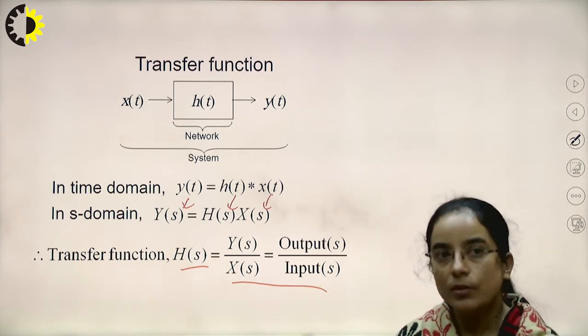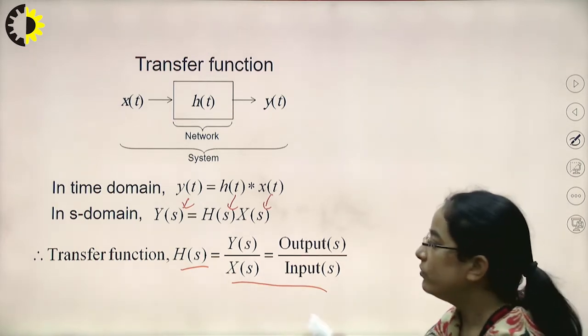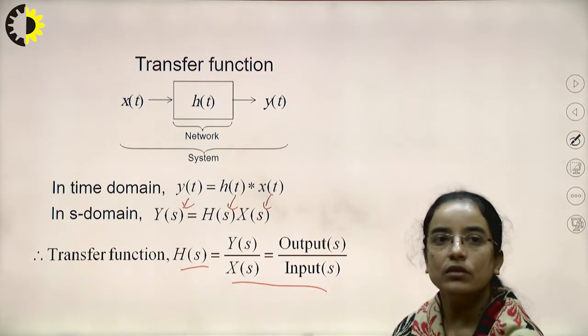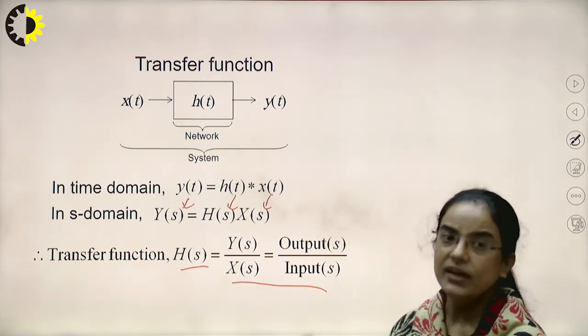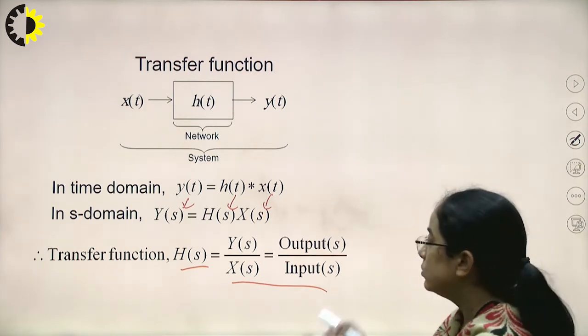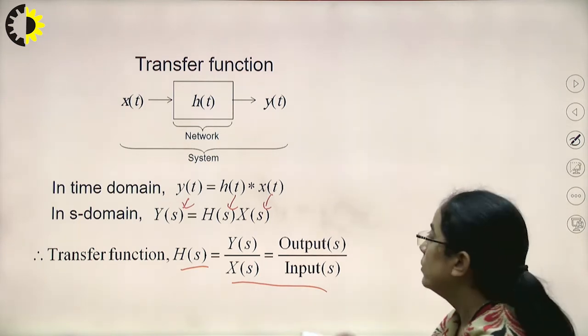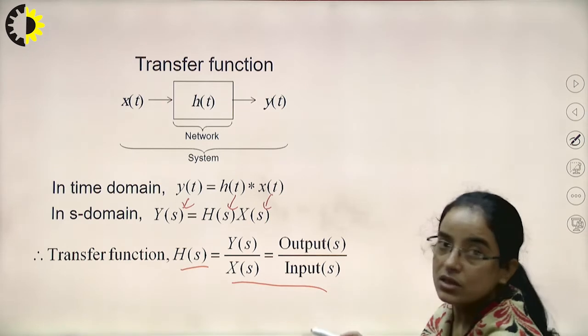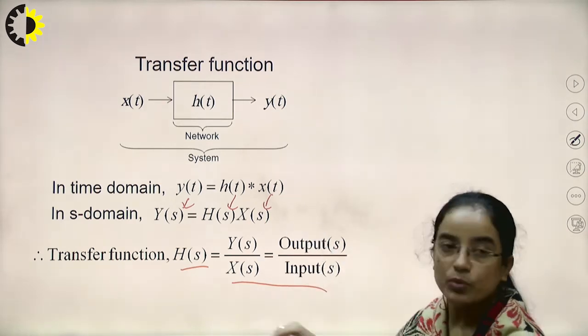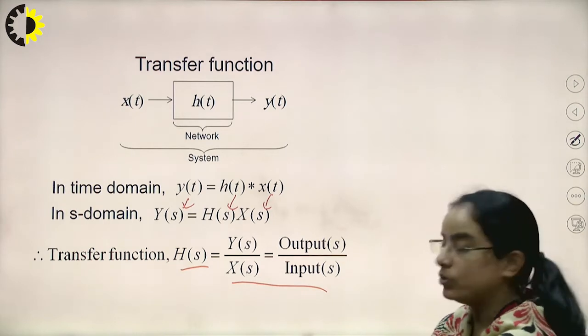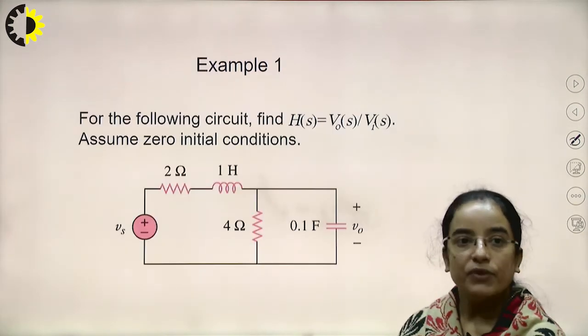This is not the proper definition of transfer function. The proper definition will be covered in control systems, because we neglect the initial conditions. I am not going very deep into that topic, because we only need to know that the transfer function is the Laplace transform of output divided by Laplace transform of input.